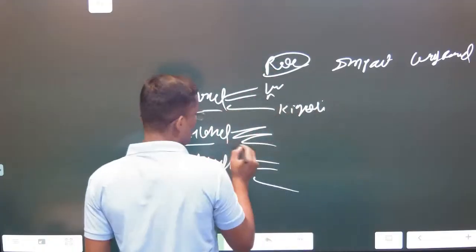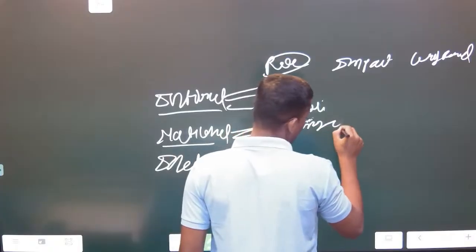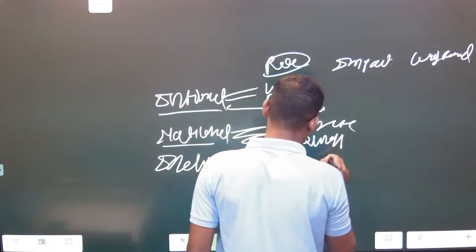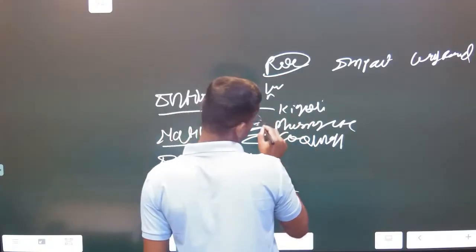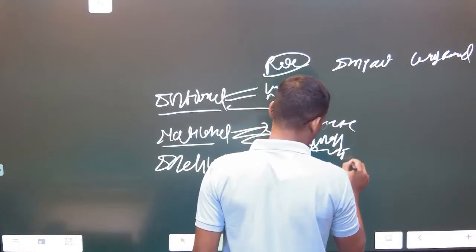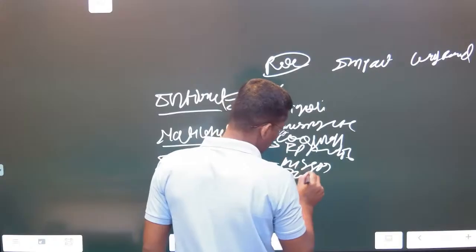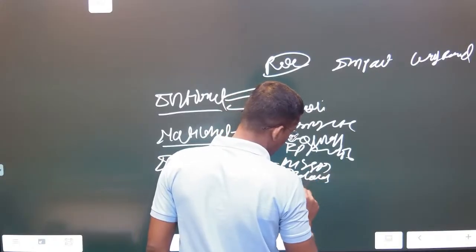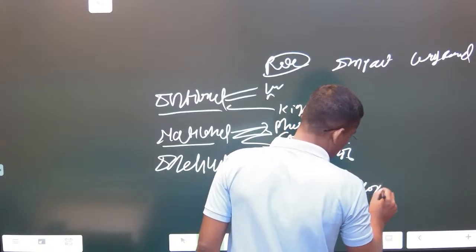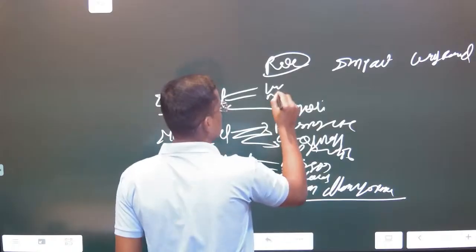Okay, national level: phasing out CFC, cooling action plan, then EPA, mission life, Green India Mission, Van Dhan Yojana. Okay, so these are the